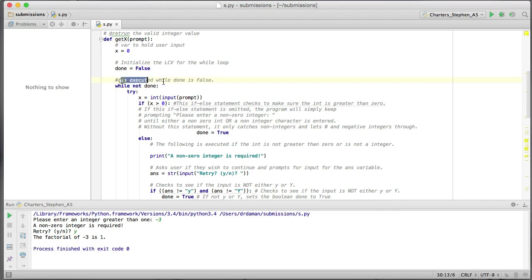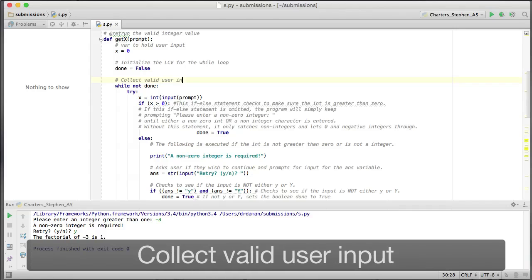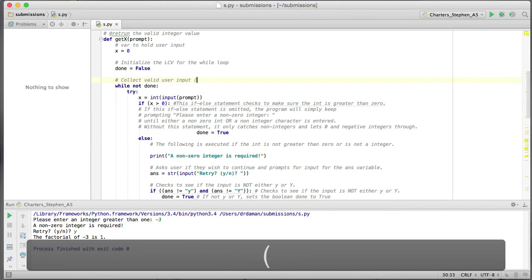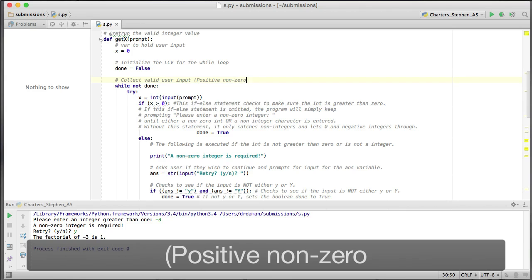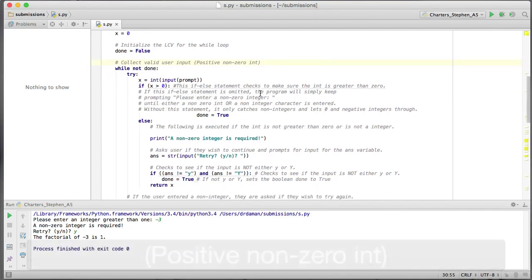Okay, so we say collect valid user input. And in parentheses, we may say non-positive, non-negative, 0 int, so that we know what valid user input actually is.